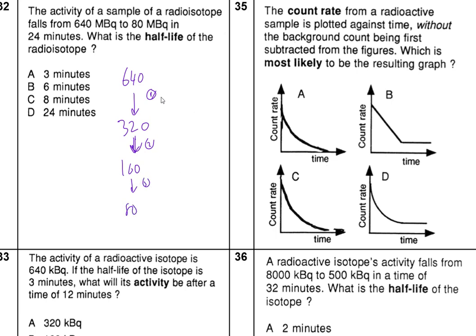Now it's taken us 3 half-lives, so 1, 2, 3 half-lives. How long is 3 half-lives? 3 half-lives have taken us 24 minutes. So therefore 1 half-life is what?